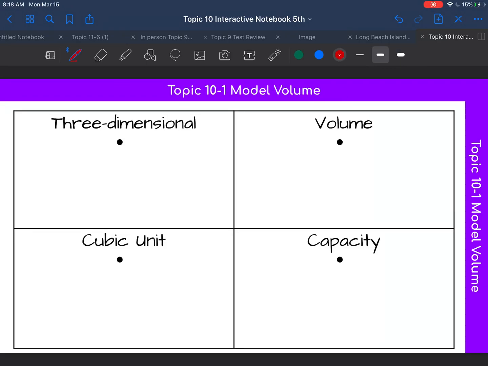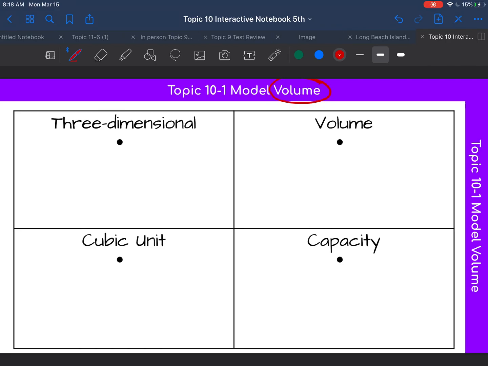Hello, fifth graders. Today we are going to begin our brand new topic, and this topic deals with volume. You may have heard of that word before, but today we're going to explore what volume is, and we're going to come up with a definition of what it is ourselves.